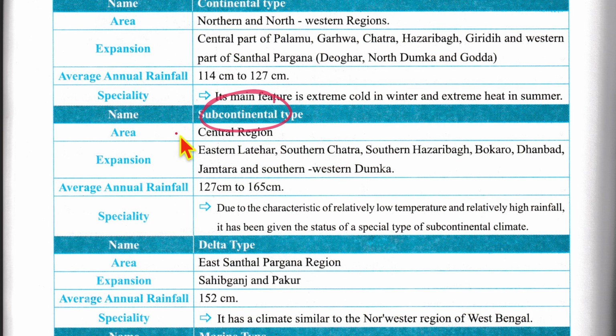Now, subcontinental type area is the central region. Expanse would be eastern Latehar, southern Chatra, southern Hazaribagh, Bokaro, Dhanbad, Jamtara, southwestern Dumka. Average rainfall again is between 127 centimeter to 165 centimeter. And the speciality is that due to the characteristic of relatively low temperature and relatively high rainfall, it has been given the status of a type of subcontinental climate.